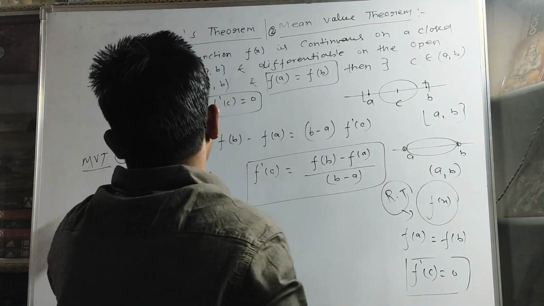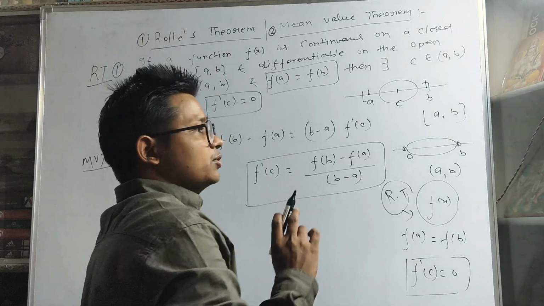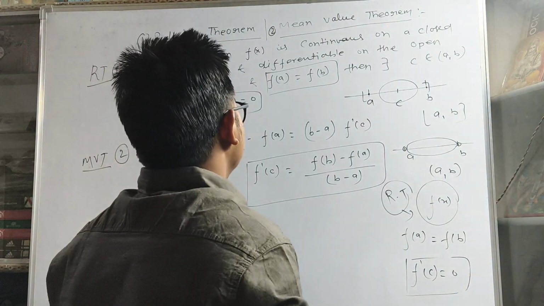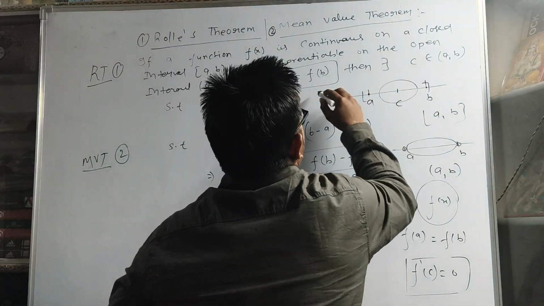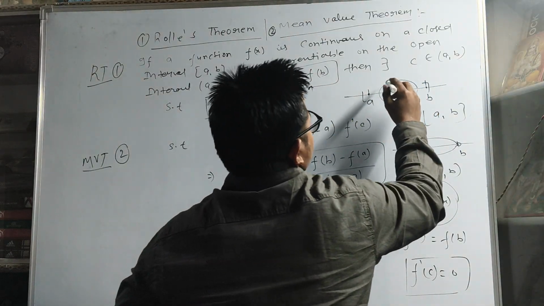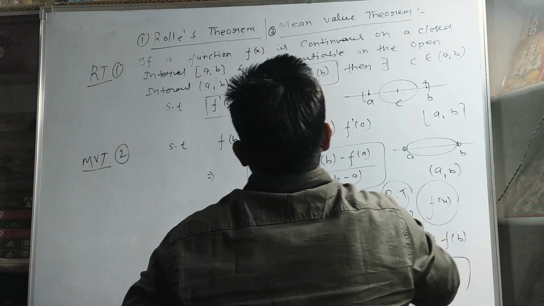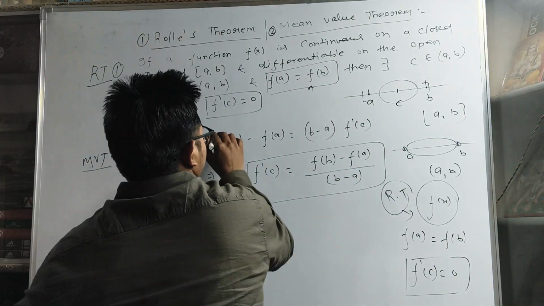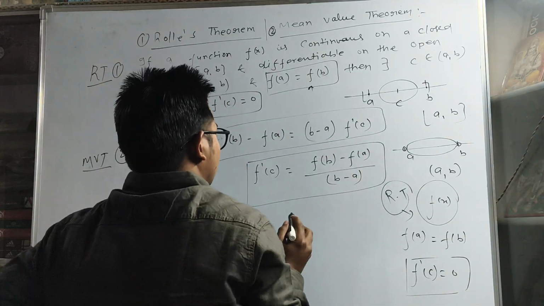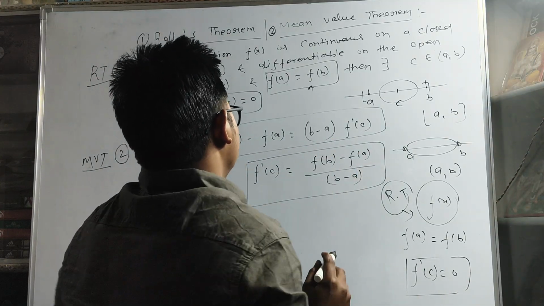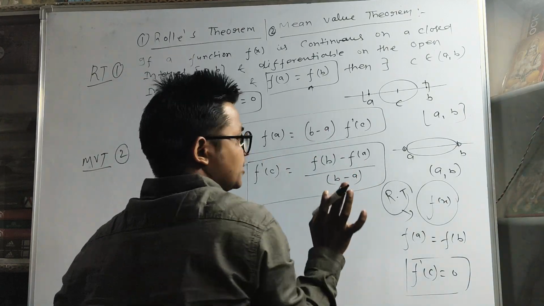And the statement of the mean value theorem is the same. That means a given function f(x) is continuous on the closed interval [a,b] and differentiable on the open interval (a,b). Then there exists a point c between a and b, excluding these points, such that f(b) minus f(a) equals (b minus a) times f dash c. If you want to calculate the value of f dash c, we can simply divide by b minus a, that means f dash c equals f(b) minus f(a) upon b minus a.